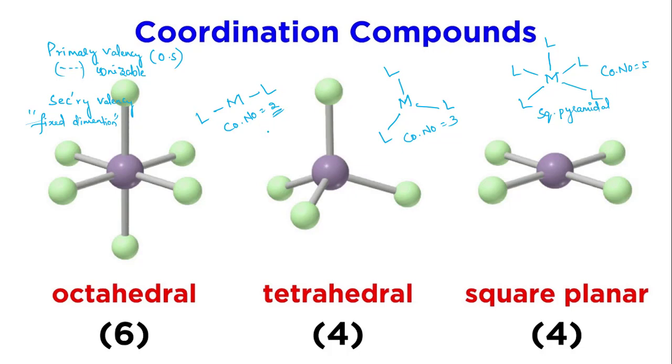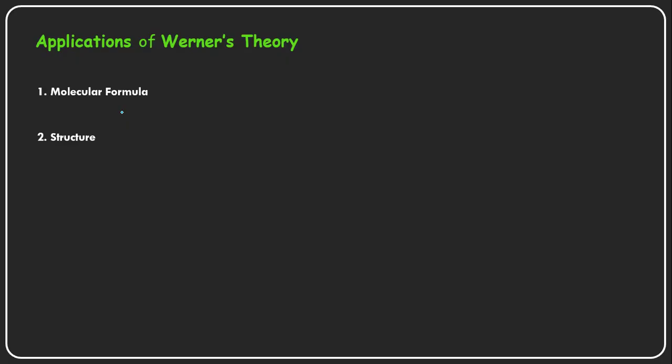So by this Werner's theory we can predict, because he has given the secondary valency. He mentioned that this is a secondary valency. So there is a relationship. Secondary valency is nothing but the coordination number. So there is a relationship between the secondary valency, because the ligands which are satisfying the secondary valency have fixed dimensions, so that we can predict the structure of the molecule correctly.